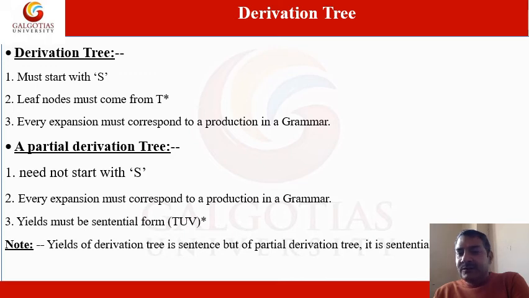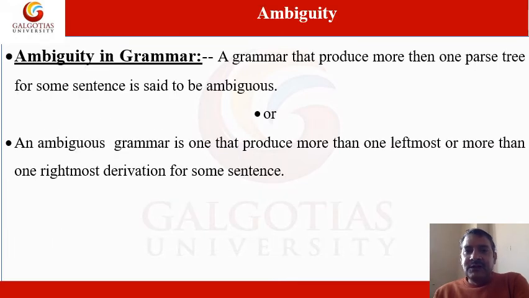I have already told you in the previous slide that if you are talking about the derivation tree, you will call it the sentence. In partial derivation tree, you will call it the sentential form. Yield is what? Yield of a derivation tree is a sentence, but of a partial derivation tree it is a sentential form. This is all about the derivation tree.